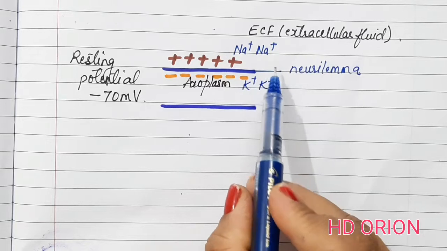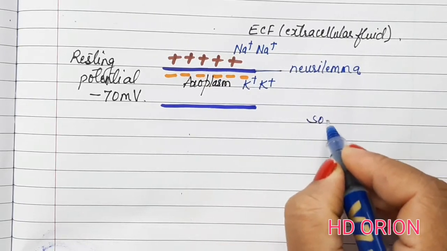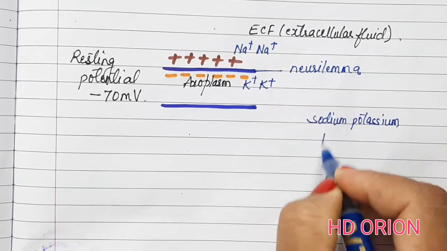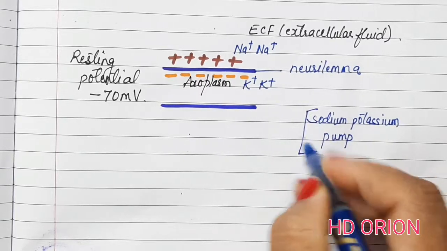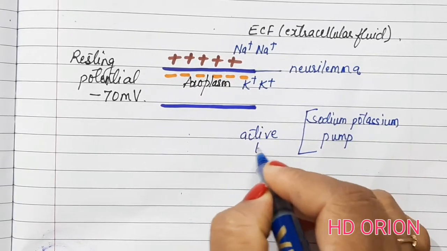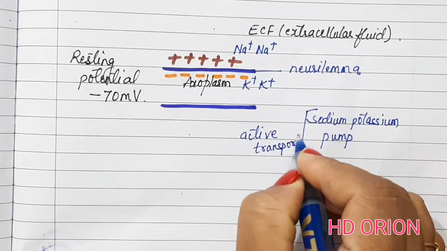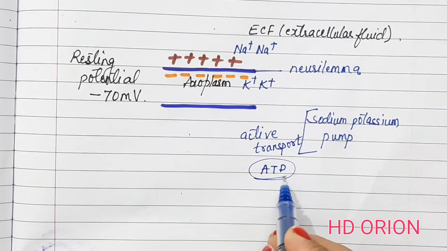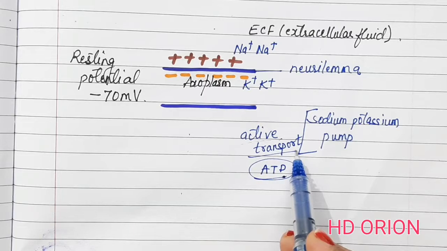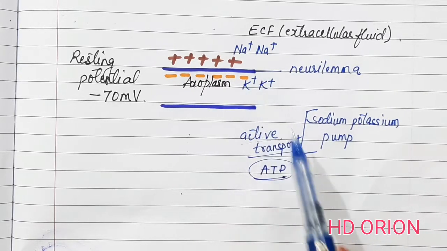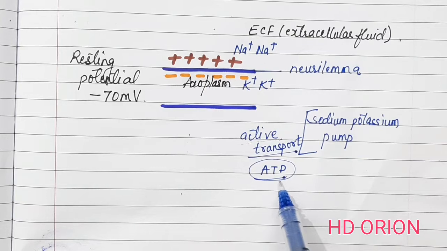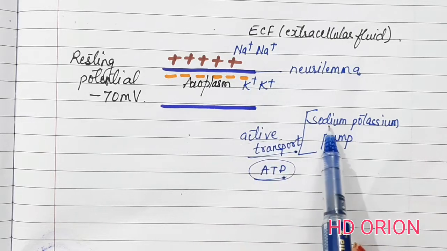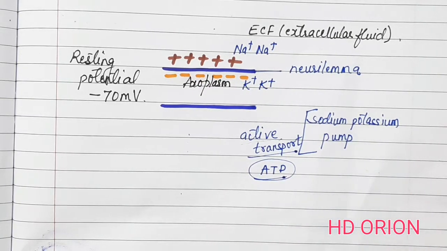If the sodium ion wants to come inside, there is a sodium potassium pump. This is a type of active transport. What is active transport and passive transport? The active transport is that transport in which ATP in the form of energy is utilized. So if ATP is utilized, the transport is called as active transport. So when sodium has to come inside, the ATP has to be utilized, and therefore this is a much expenditure of energy. This is what is called as sodium potassium pump.